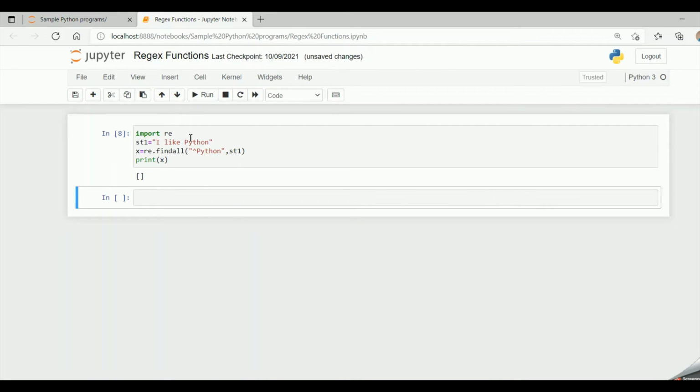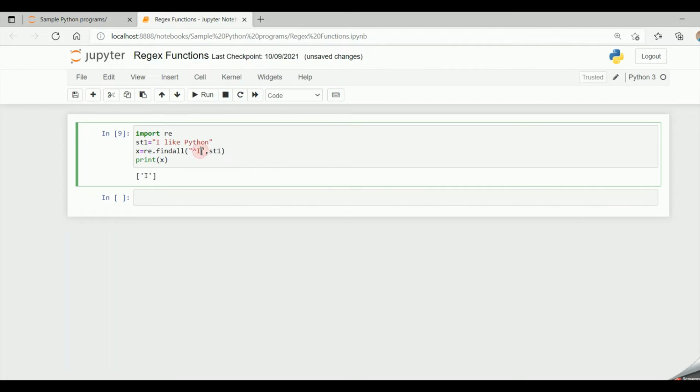It is coming elsewhere in the string. Now if I give I, which is appearing at the beginning of the string, then a match will be found. We see that a match has been found with caret symbol and I.